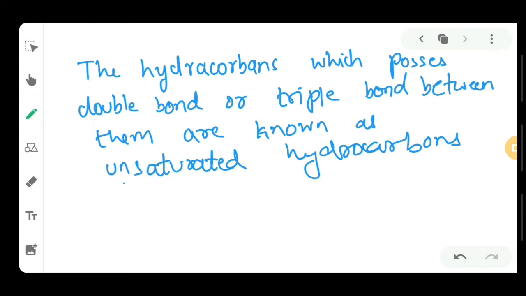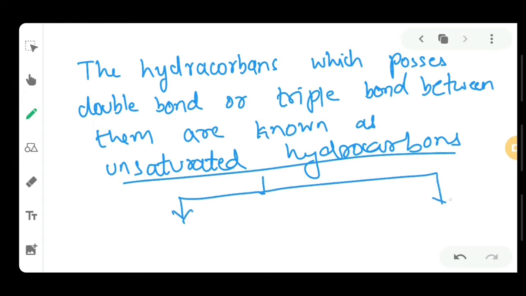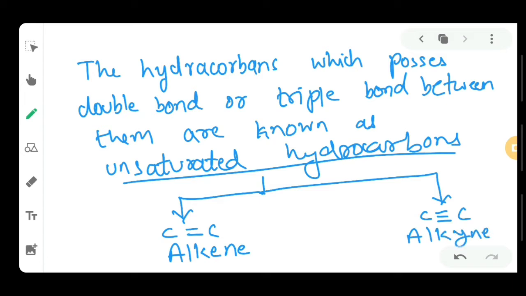In unsaturated hydrocarbons, specifically, they are divided into two types. If there is a double bond between carbon atoms, then they come in the alkene family. And if there is a triple bond between carbon atoms, then they come in the alkyne family. Today we will discuss in detail alkene and alkyne. So let's begin with alkene, students.